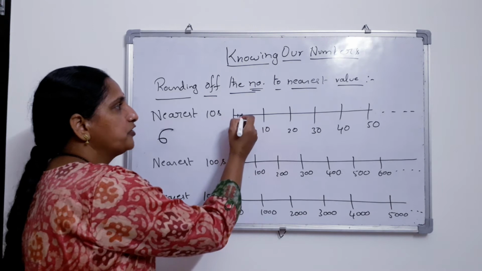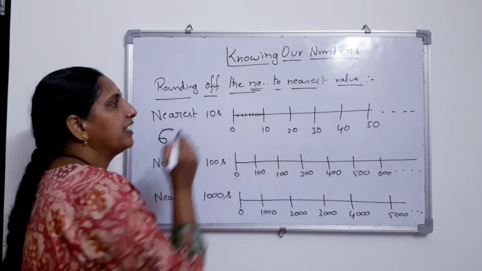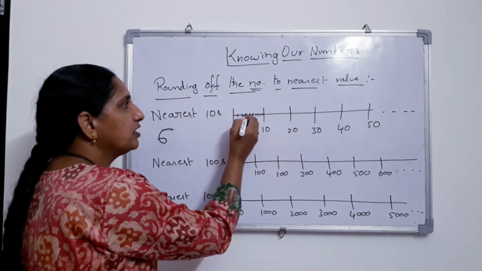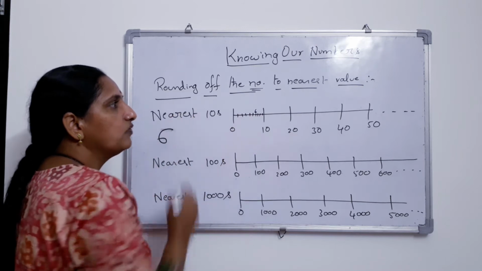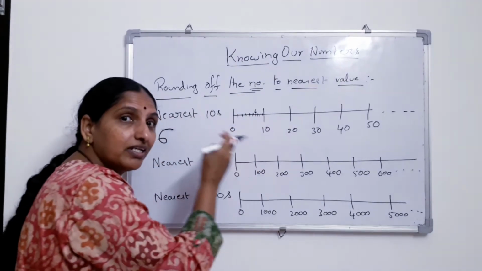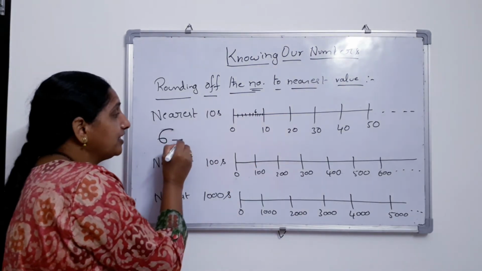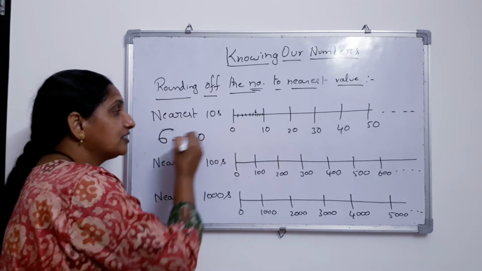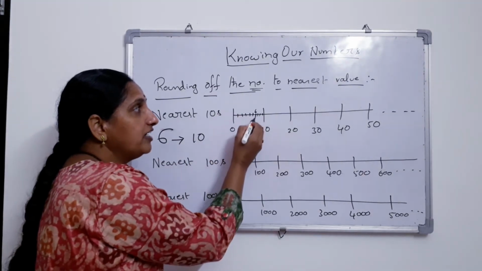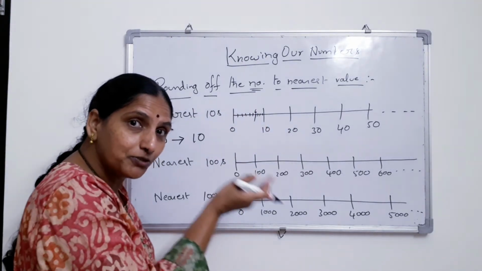How? 1, 2, 3, 4, 5, 6, 7, 8, 9. Right? So it lies somewhere here. 1, 2, 3, 4, 5, 6. Where is 6? 6 is very near to 10. Yes. So therefore the nearest 10 value is 10 here. You are right, your guessing is right.